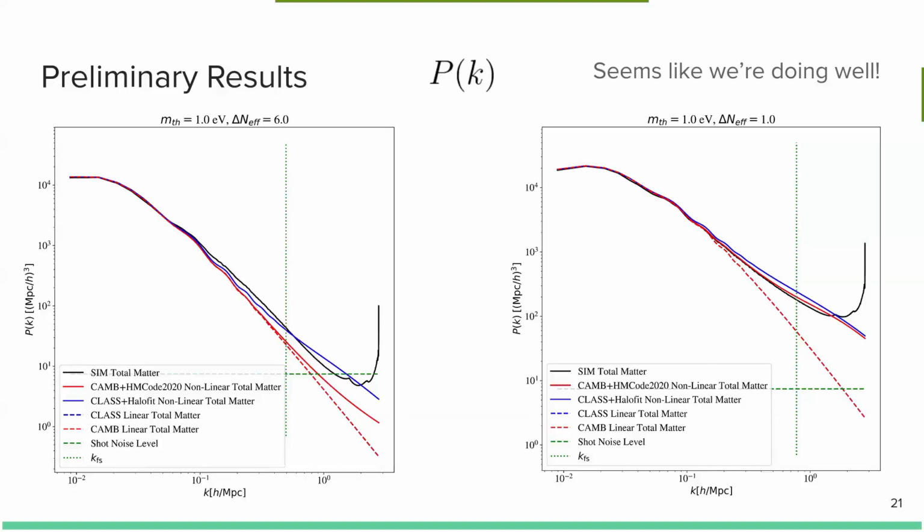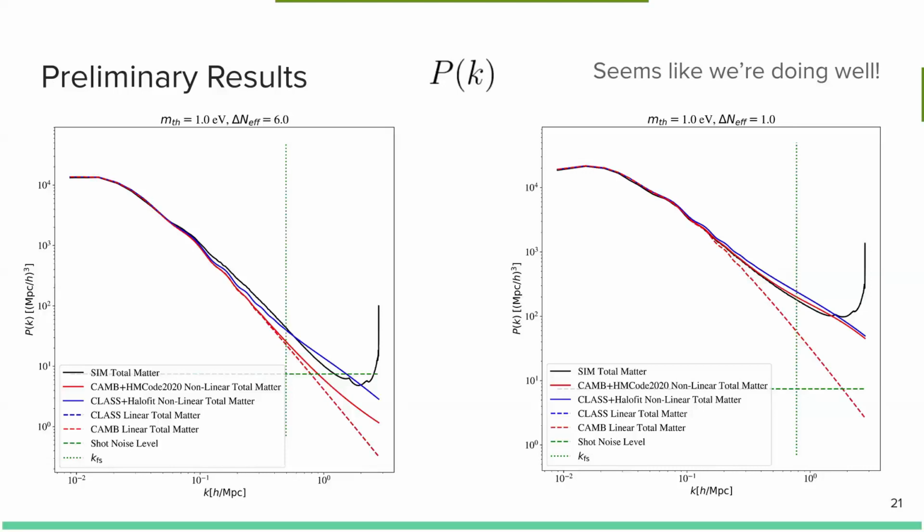And we compare to, as I said, two different fitting functions. One is CAMB plus HMcode 2020, which is the red solid line, and the other is CLASS plus HaloFit, the Takahashi HaloFit, which is the blue solid line here. We also, for reference, plot the linear power spectrum evaluated from these Boltzmann codes, the level of shot noise, and the free streaming scale, where at larger k, we expect these neutrinos to be fully free streaming particles.